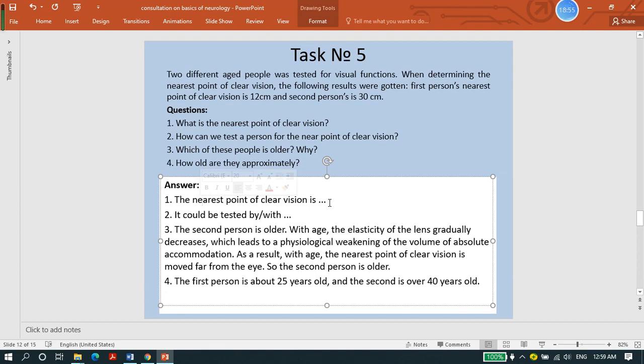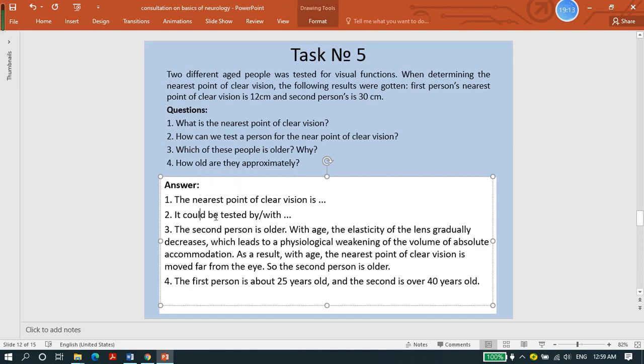For a normal person it could be 25 centimeters, but it differs by age. For young people it will be less, and for older people it will be more.